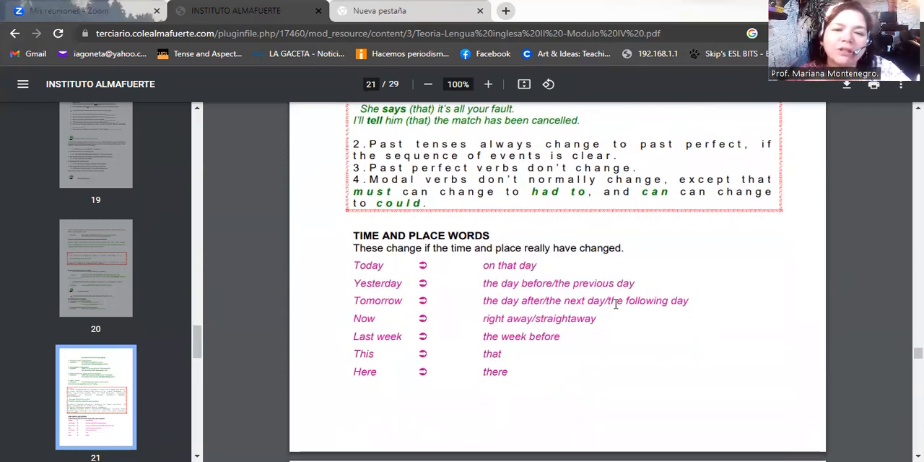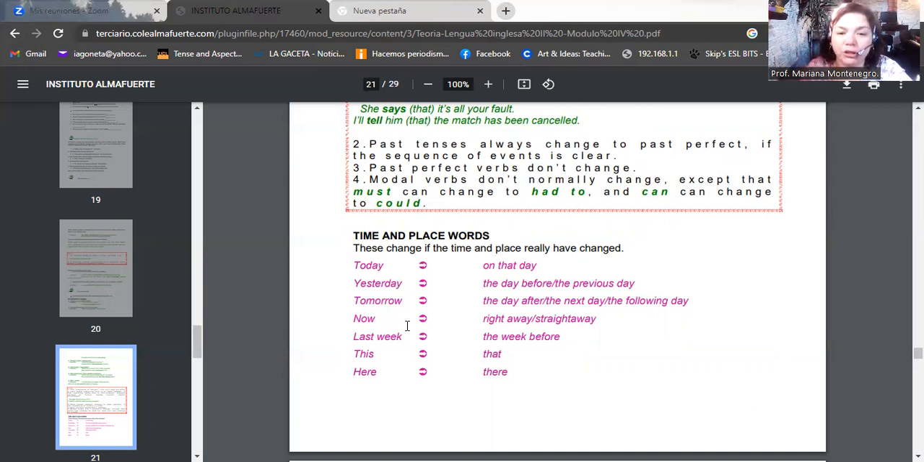And here are some time and place words that are very important. These change if the time and place really have changed. For example, if we are talking about today, when you report, you have to say that day. Or if you were talking about yesterday, you have to say the day before or the previous day. If you are talking about tomorrow, you have to say the day after, the next day, or the following day. If you're talking about now, what you have to say is right away or straight away.